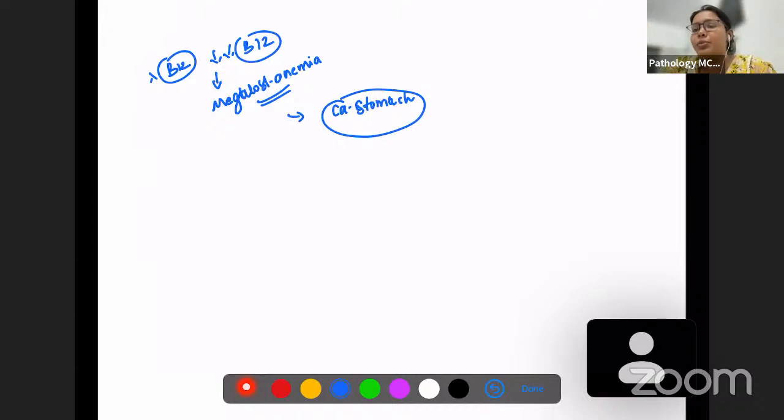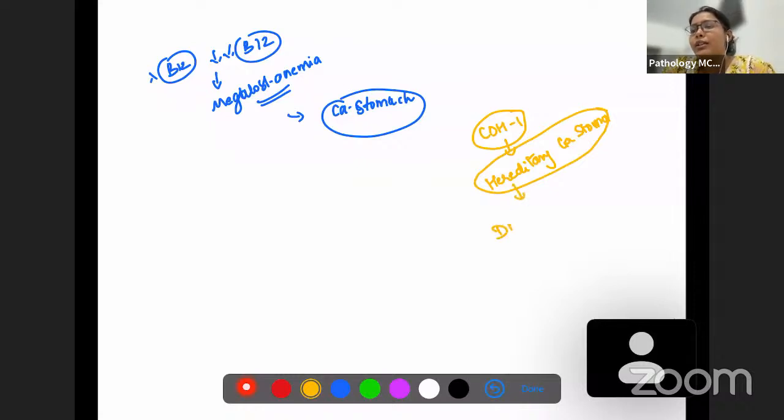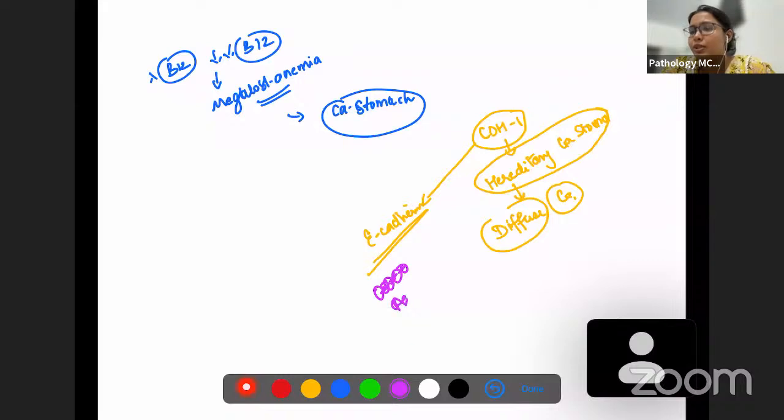For example, there is a very specific mutation, CDH1 mutation, which can lead to hereditary gastric carcinoma. Okay, hereditary gastric carcinoma, and there is a very specific type of carcinoma which this can result in, that is diffuse type of gastric carcinoma. CDH1 can produce a protein which is known as E-cadherin. Okay, and this E-cadherin is responsible for holding up cells together because this is a cell adhesion molecule.